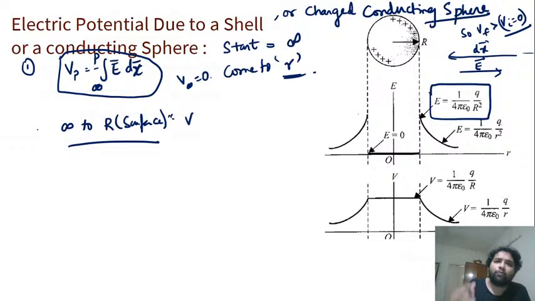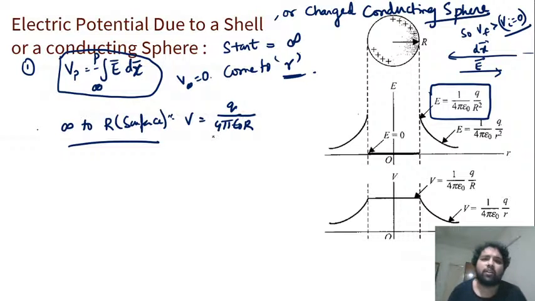You can also imagine it like the field is going in the right direction, dx is in the opposite direction, which means E dot dx will be negative. And the negative of the integration of that negative value is positive, so that way you can remember this formula. The potential will be how much? Directly I won't even integrate here. I will just write q by 4 pi epsilon naught r, because I know the integration of 1 by 4 pi r square will end up giving r only. You also remember a little of the formula. It's not full formula by-hearting, but this is the analytical way of remembering it. All right, so we got it till here.